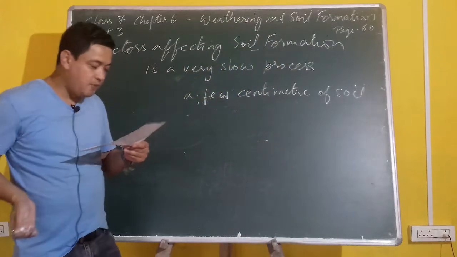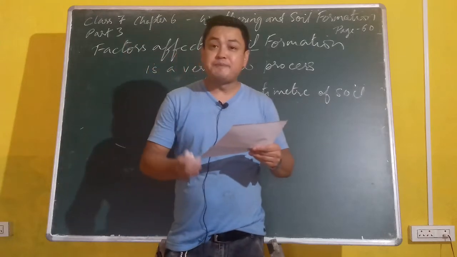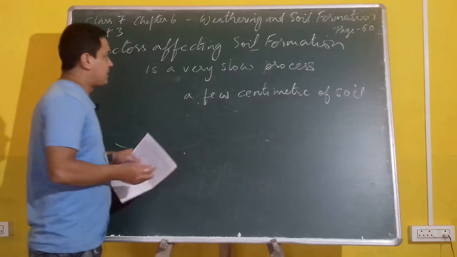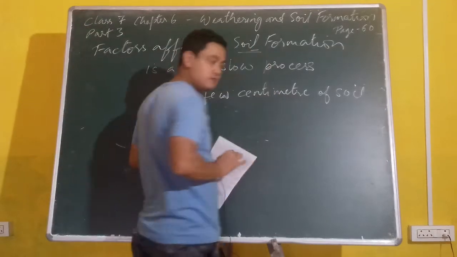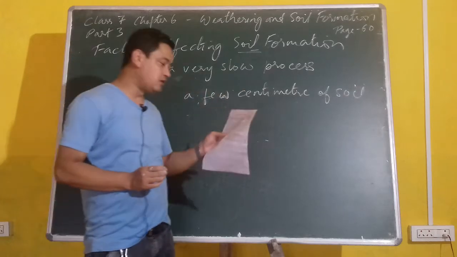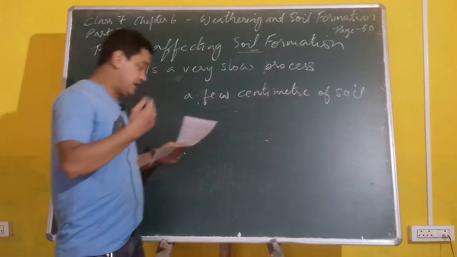The rate of soil formation as well as the quality of the soil depends on many factors. There are many factors for making a soil. And these are not only physical factors, chemical factors and biological factors. There are other factors also which are equally important.